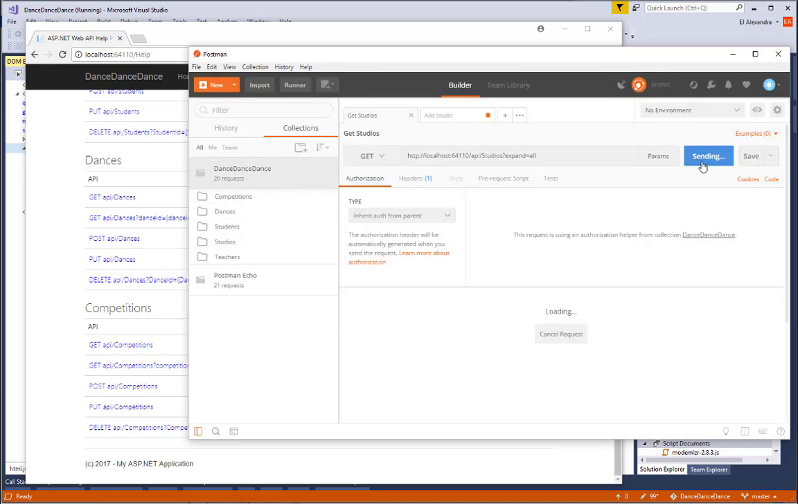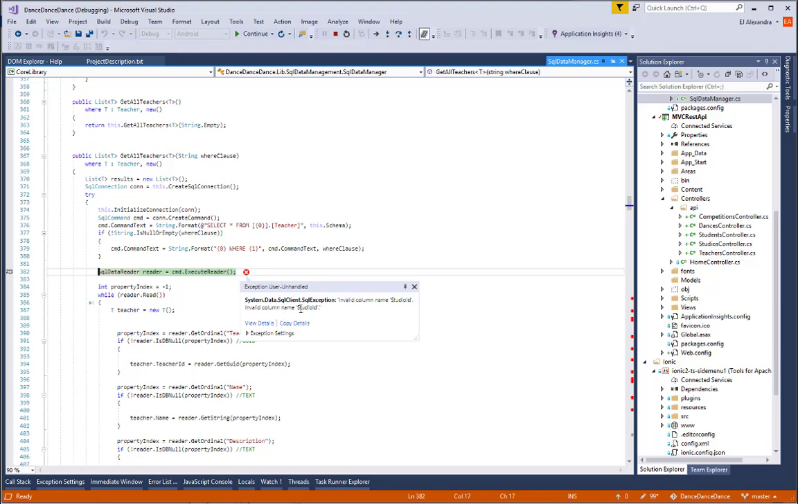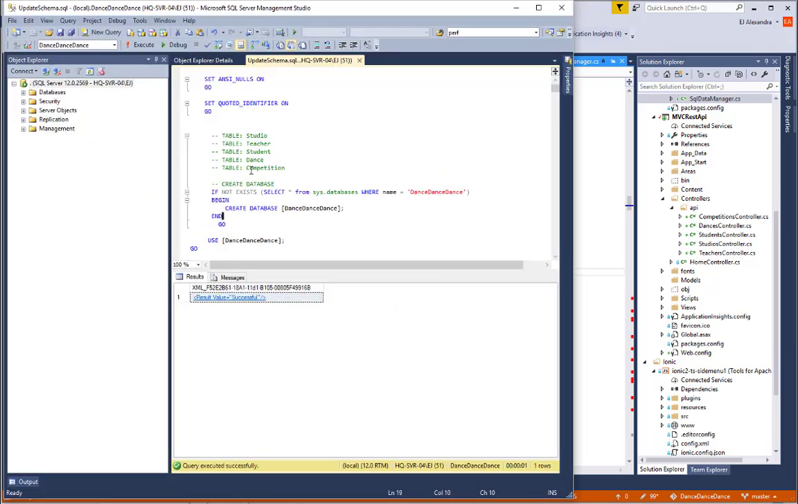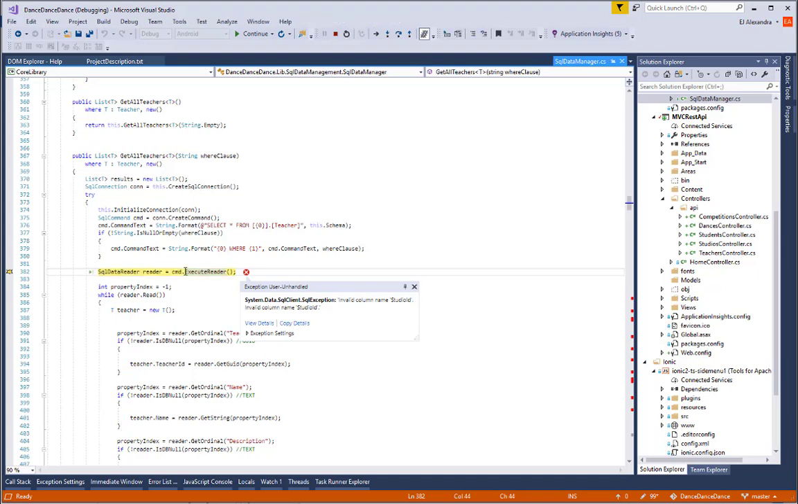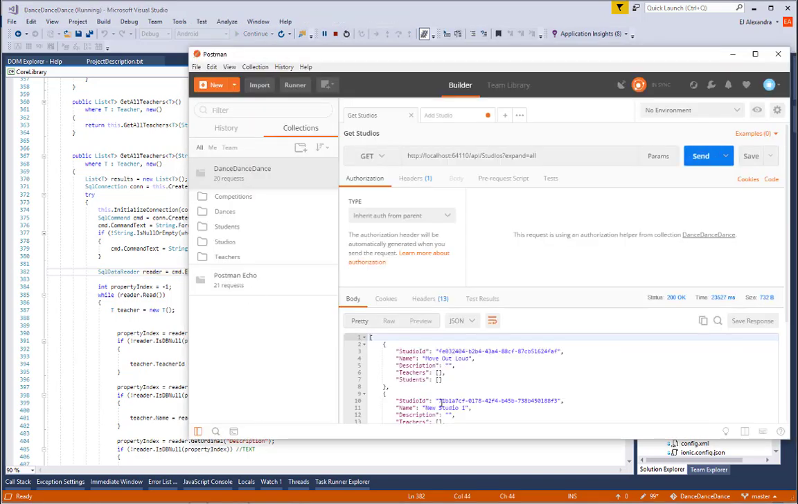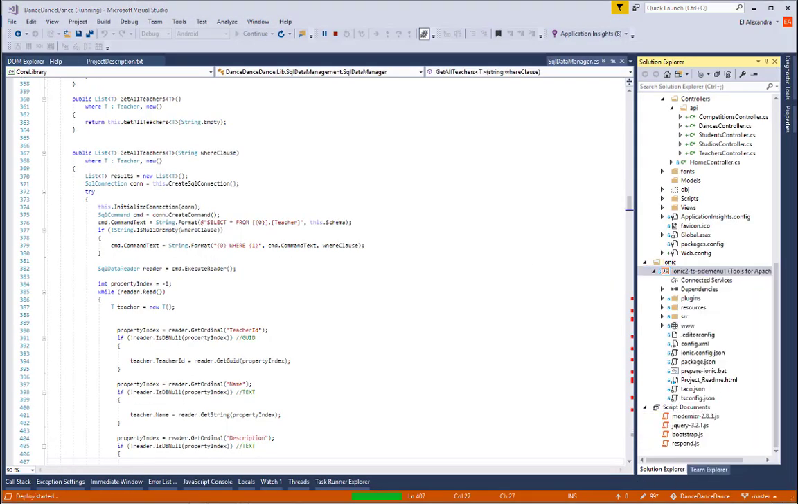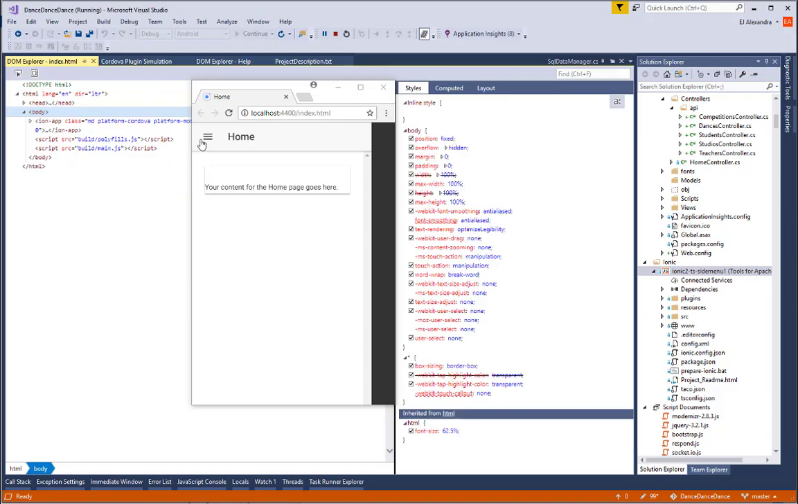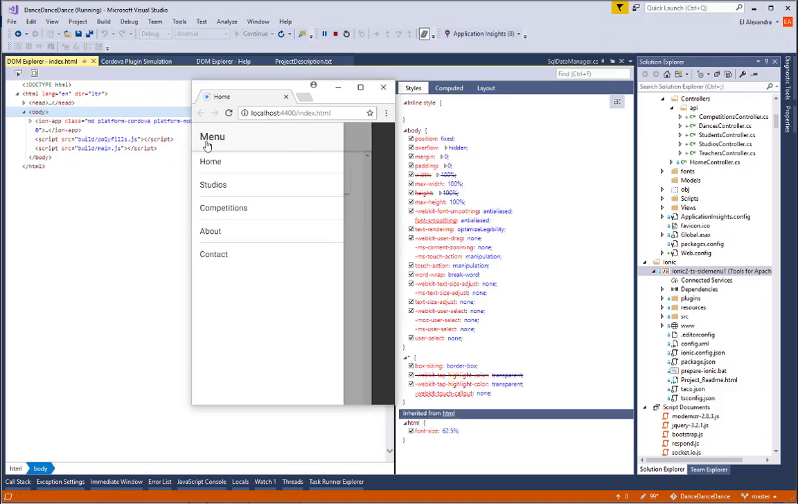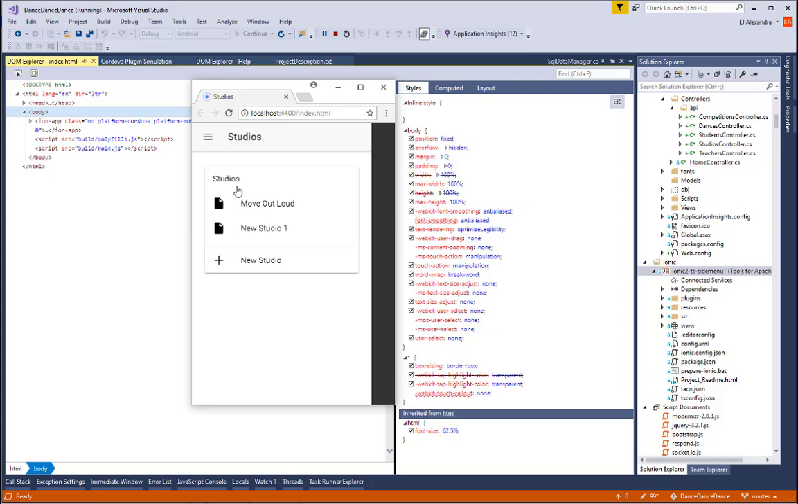Calling the API shows that the database is out of date, but the SQL script has automatically been updated too, so running it again brings the database back in line with the current schema. Now studios have associated teachers and students. Let's look at this structure through our starter app. Notice that the menu now only includes the top-level studios and competitions. Studios have associated students and teachers.